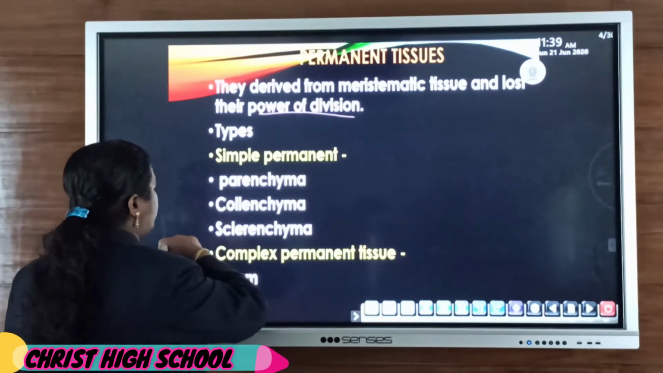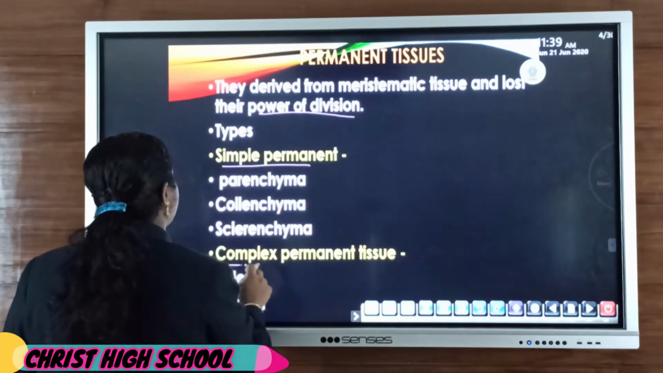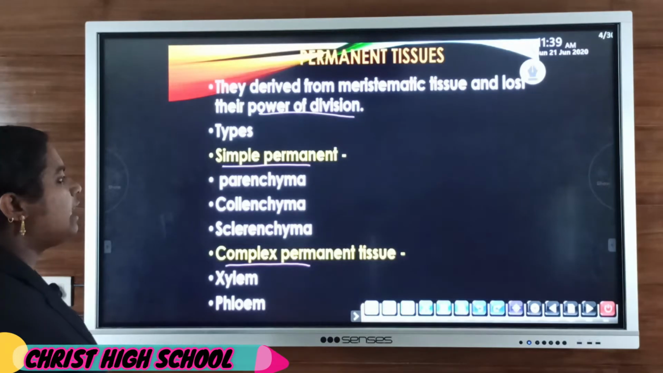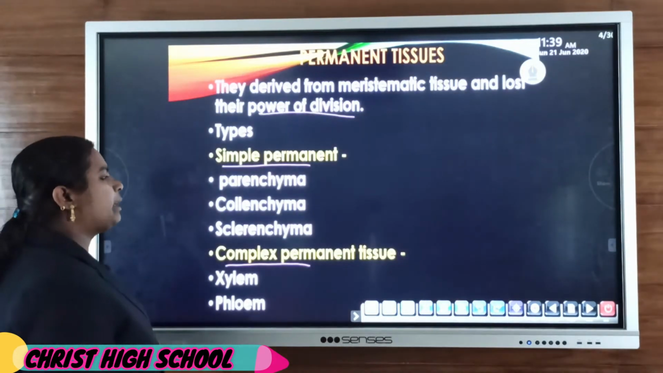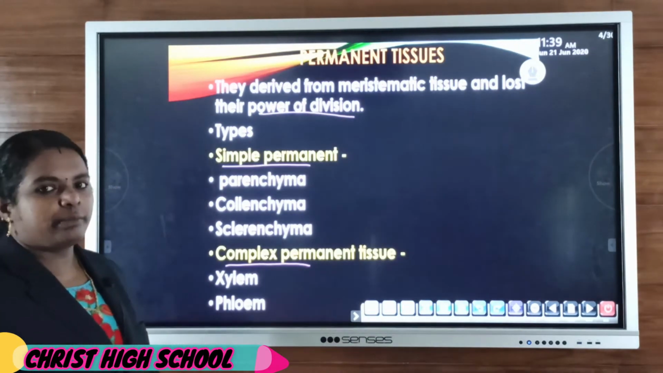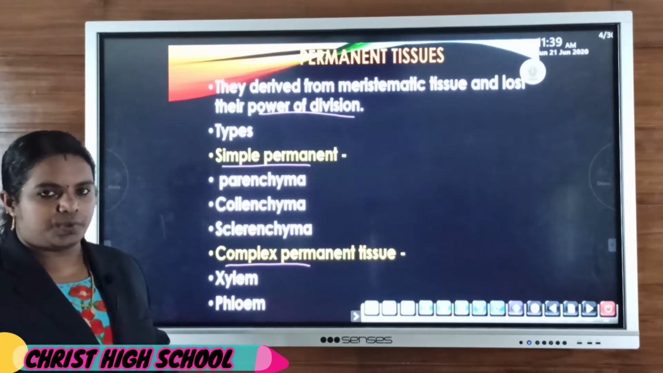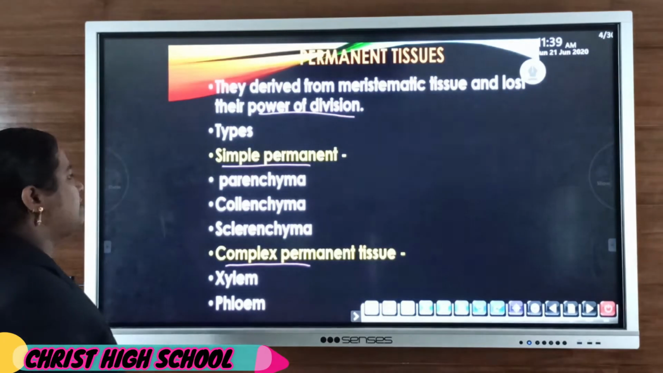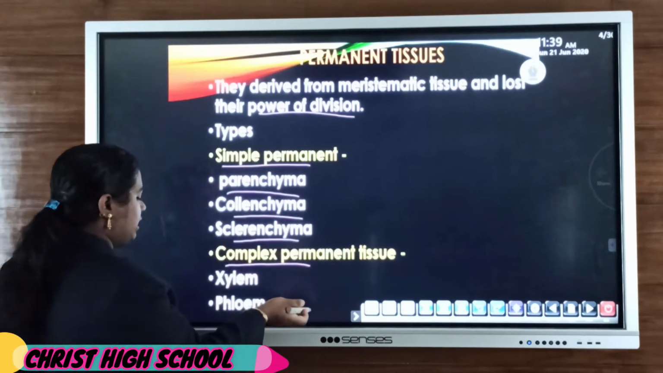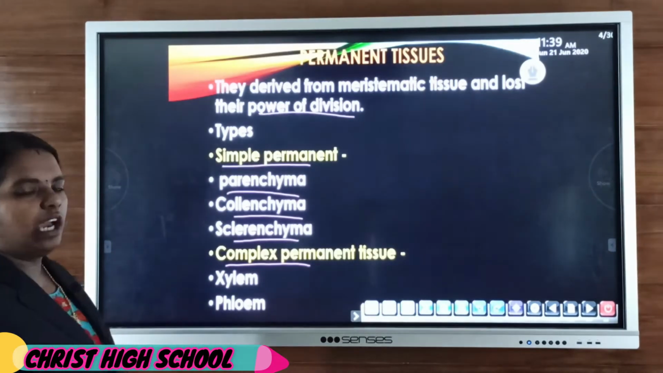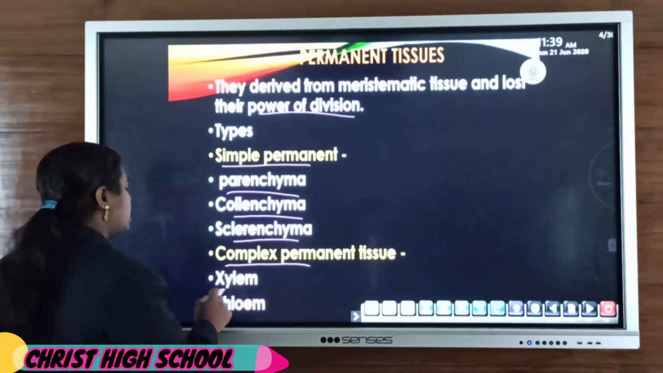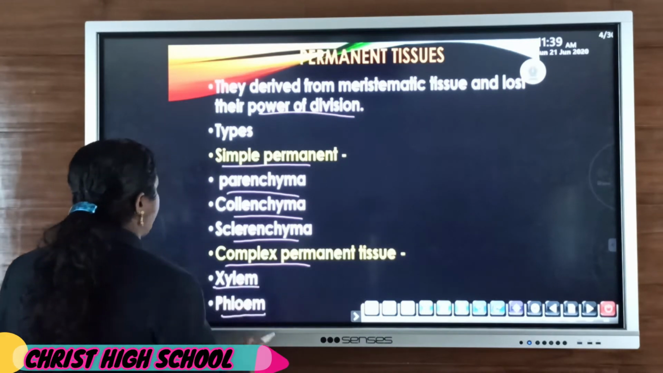Based on their cellular organization, they are classified into two types: simple permanent tissue and complex permanent tissue. Simple permanent tissue has three types: parenchyma, collenchyma and sclerenchyma. Then the complex tissues are two: xylem and phloem.